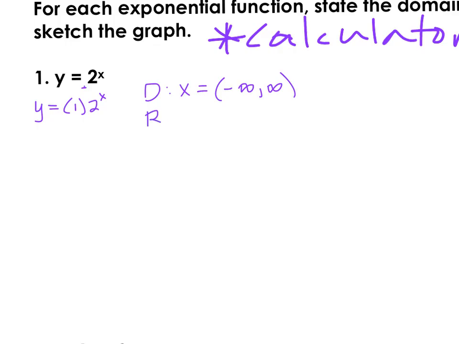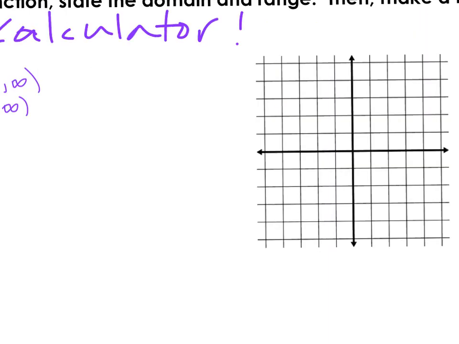For the range, remember with that typo up above, we just want to be clear on this. For the range, our values for y have to be greater than 0, but then go up towards positive infinity. And with our table that we create, I'll show you how that works. Thinking about how inputs compare to outputs, I'm just going to rewrite my equation over here since I needed to be a little bit closer to my graph.